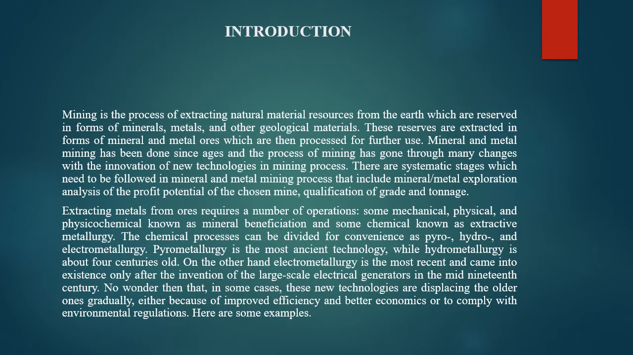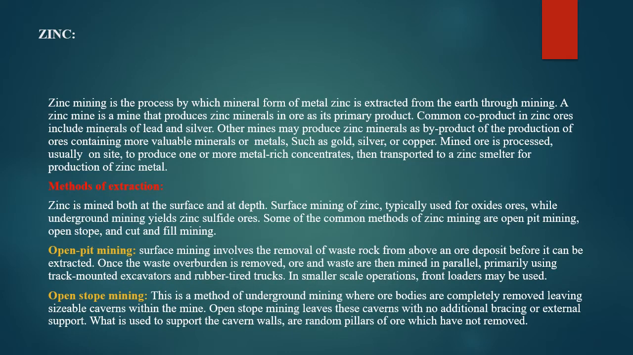Here I'm going to discuss some of the minerals which are being extracted from the ore. First, zinc. Zinc mining is a process by which the mineral form of the metal zinc is extracted. Zinc ore includes some mineral materials like lead and silver. Mined ore is processed on site to produce metal-rich concentrates, and then the zinc is transported to a zinc smelter for production of zinc.